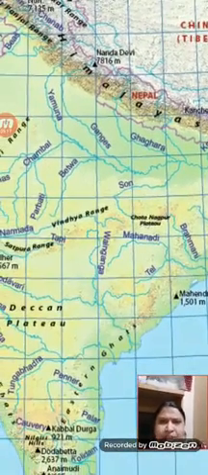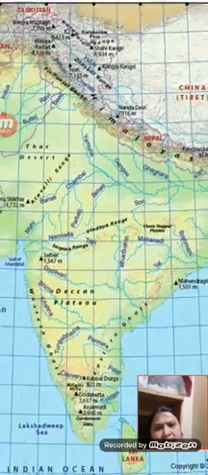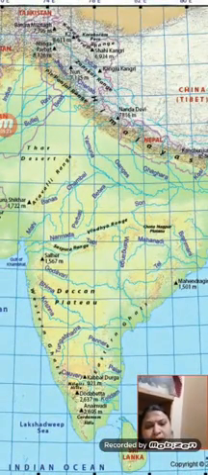See here, Ganga, Betwa, Mahanadi, Godavari, Bhima, Krishna. So this is a physical map. This map is showing the rivers. Along with that, in the same way, plateaus, plains, oceans. So these all have different types of maps.